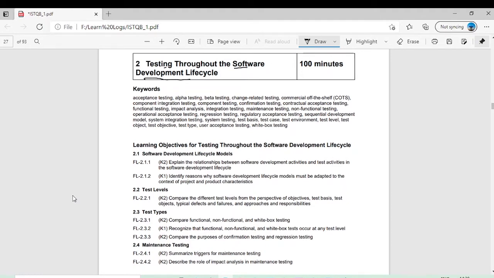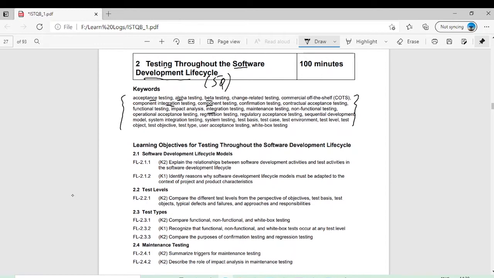First of all, from this chapter in the ISTQB exam we have 5 questions in total, and a short trick for you. Whenever, after preparing the whole course, you are trying to revise the content, at the start of every chapter you have some definitions given. Just be sure that you know all of these terms.